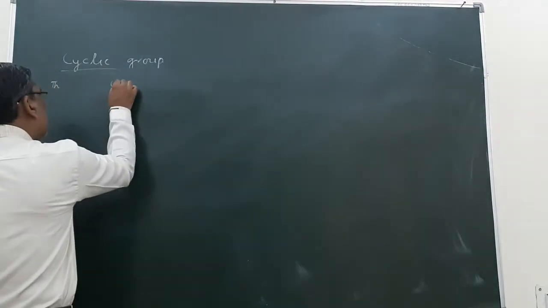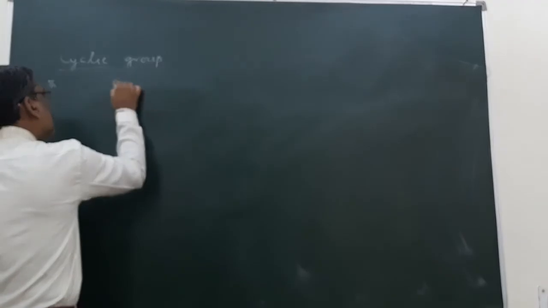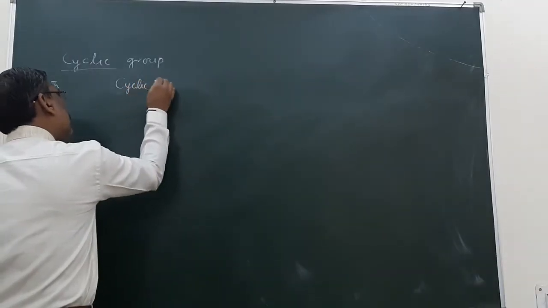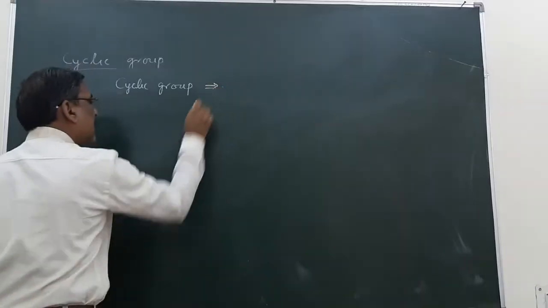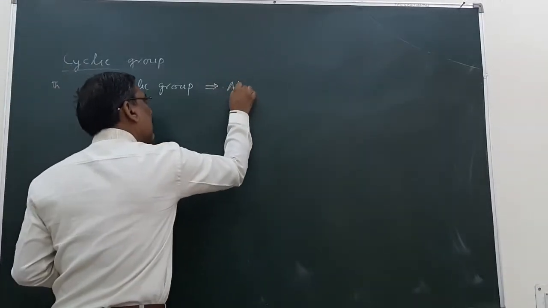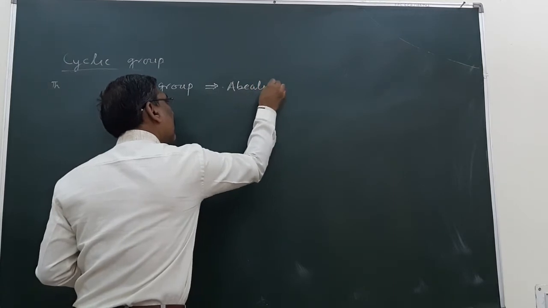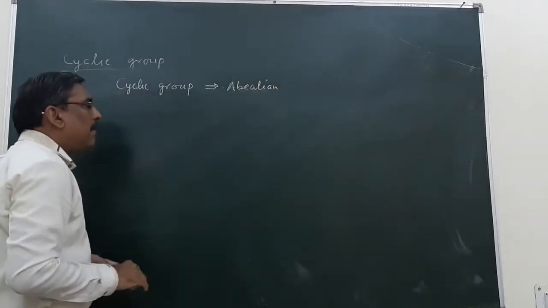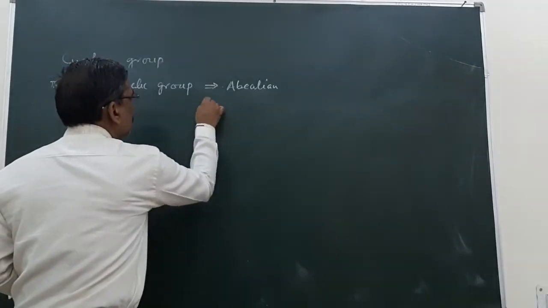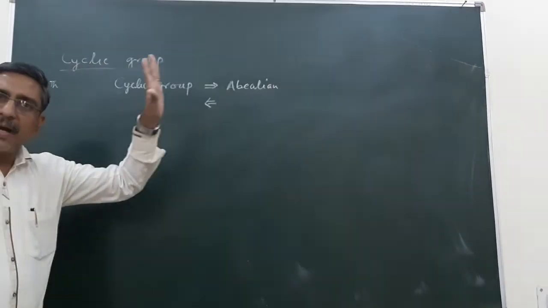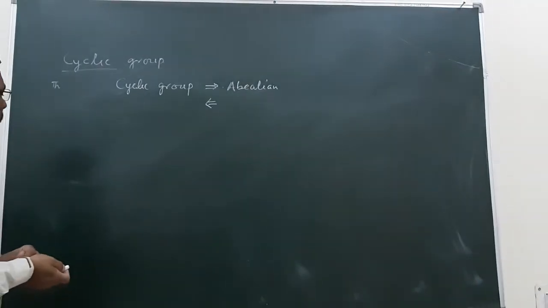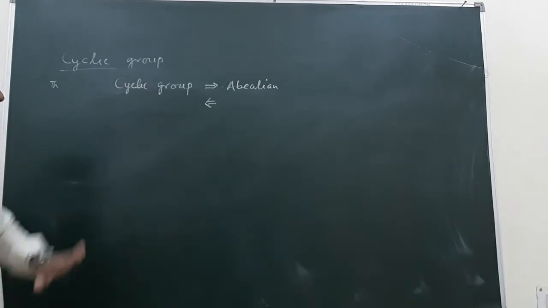Every cyclic group is abelian means that if we are given a cyclic group, it implies that it is abelian, but the converse is not true. A cyclic group is abelian, but the converse of it is not true. Let us try to prove this result.